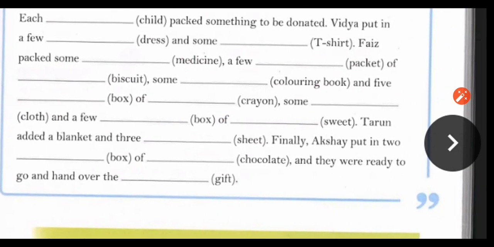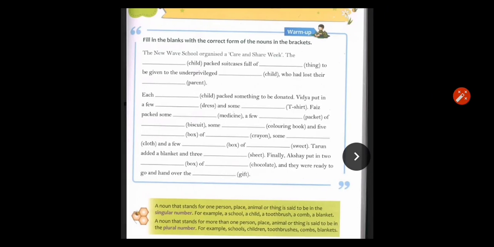Finally, Akshay put in 2 boxes of chocolates, and they were ready to go and hand over the gifts. So I hope you understood this. Now come to the next page.